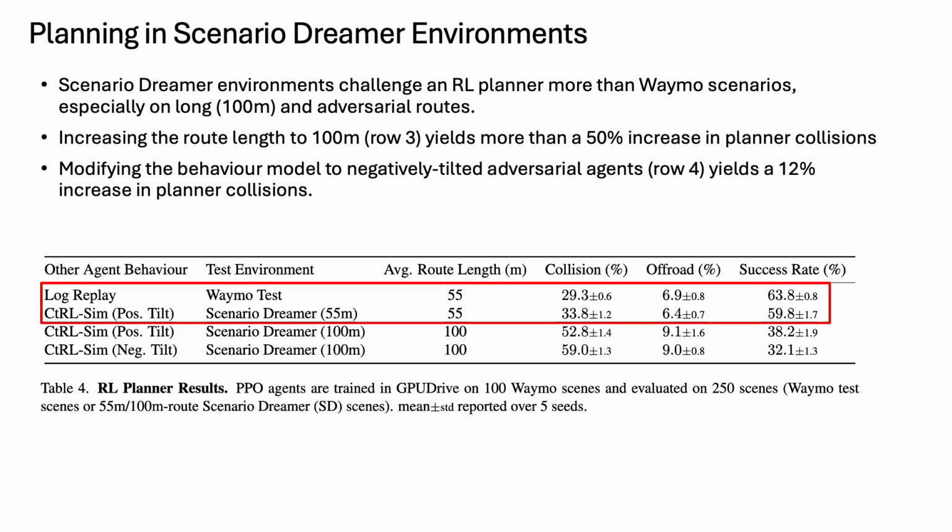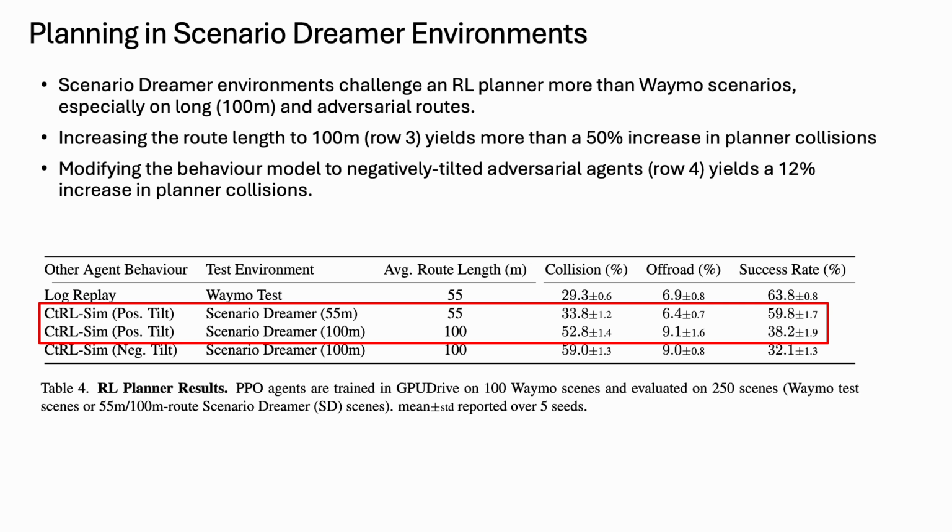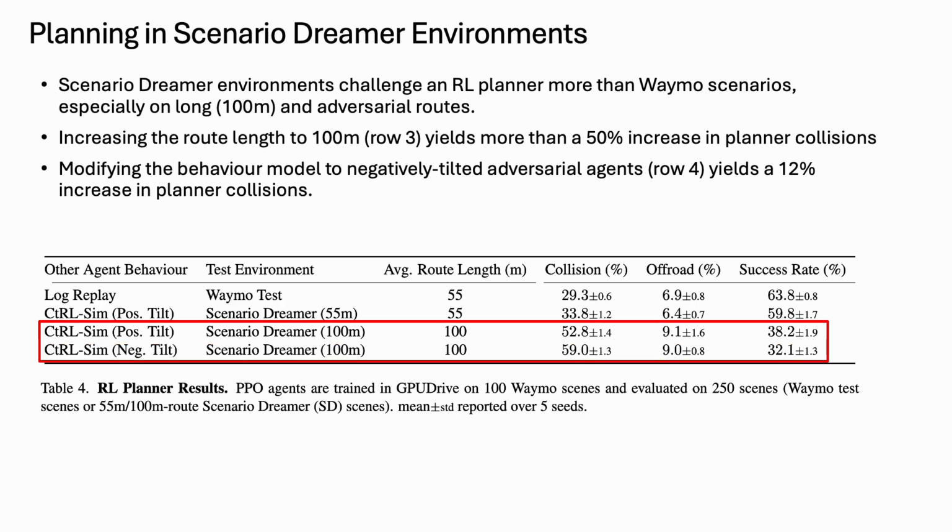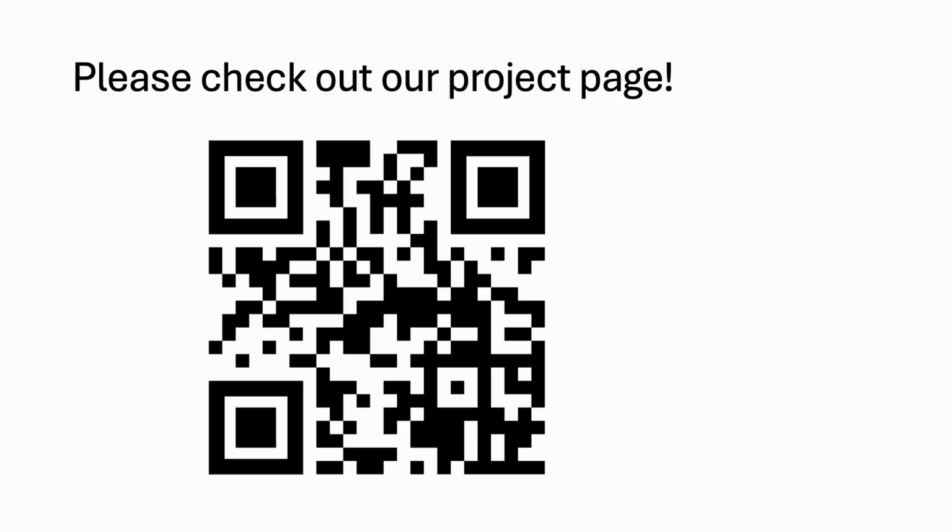When we evaluate the RL planner on Scenario Dreamer environments, with route lengths equal to the average route length of the evaluated Waymo scenarios, we observe similar planner failure rates, which indicates a minimal distribution shift between real and generated scenes. However, when we increase the route length of Scenario Dreamer scenarios to 100 meters, we observed a 50% increase in collision rate. And we observe an additional 12% increase in collision rate when we utilize adversarially tilted agents for behavior simulation. These findings underscore the practical utility of Scenario Dreamer as a tool for evaluating and challenging AV planners.